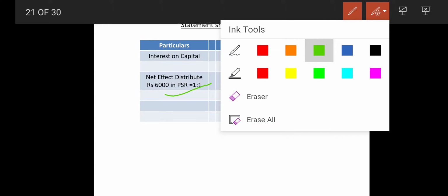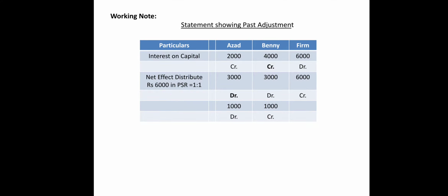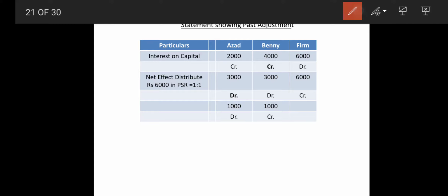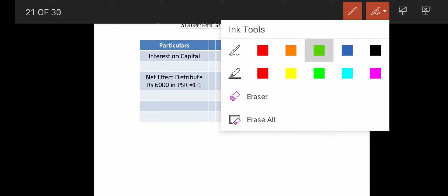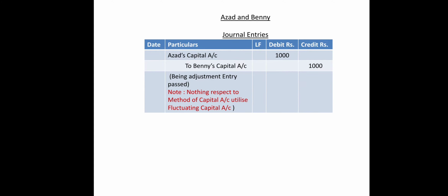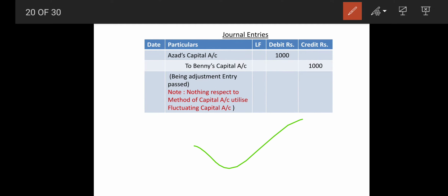And then finally we will be taking out the differences. So 2,000 credit minus 3,000 debit: we show 1,000 debit because the debit sign is more. Same way, 4,000 credit, 3,000 debit, so ultimately 1,000 credit because the credit sign is more. So this way your sum gets over. So the journal entry will be Azad's capital account debit to Benny's capital account. Right? So this way we can pass the journal entry.